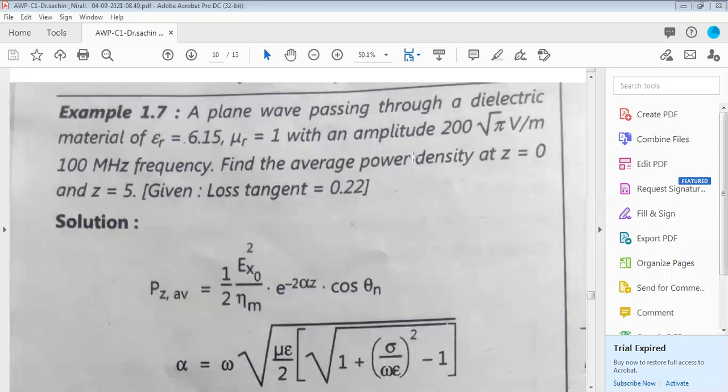In which direction? P average power density at z equal to 0 and 5. It means the average power at a particular distance, that distance being in the z direction. So that's why P average z. What is the standard formula for P, the derived expression for average power? 1 by 2 E squared, the amplitude of the electric field squared, divided by eta, the intrinsic impedance, which is at a maximum they given. E m is the maximum, e raised to the power minus 2 alpha z cos of theta m.